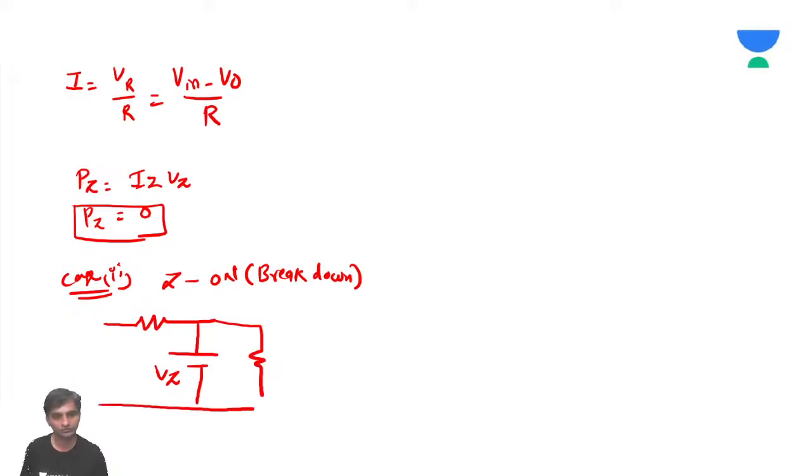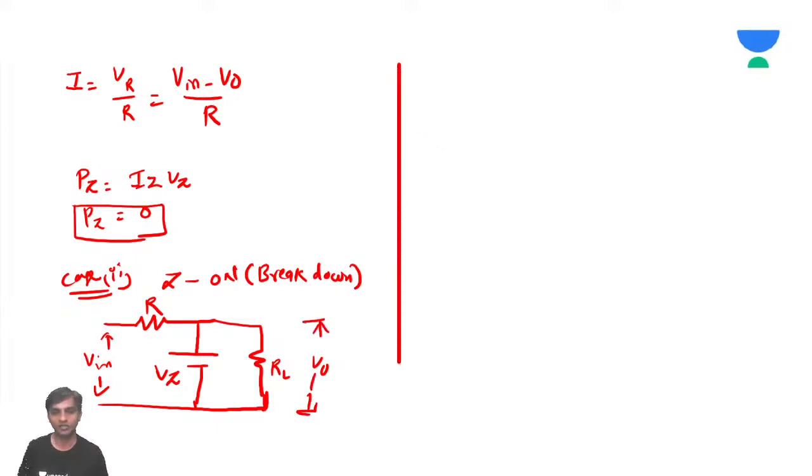So the circuit has the voltage source VZ, V input, the load resistance RL, and V naught across it.